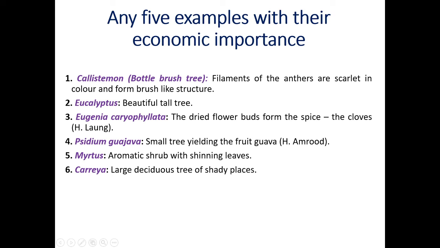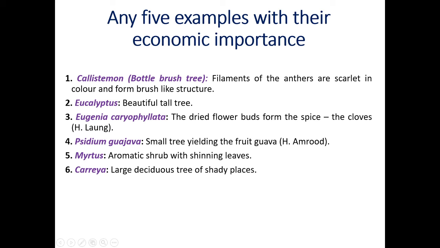Now let us see any 5 examples lastly with their economic importance. First plant of family Myrtaceae, Callistemon lanceolatus. Commonly it is called bottle brush tree because the inflorescence of this plant looks like a bottle brush. If you wash a bottle with the help of a brush, the size of that brush and the size of the inflorescence of the bottle brush plant, you will get the same structure. That's why there is a common name bottle brush. Filaments of anthers are scarlet in color and form a brush-like structure. That's why there is a name bottle brush plant.